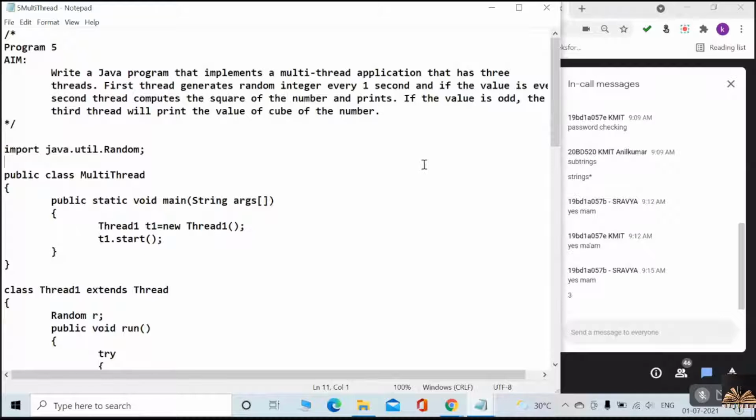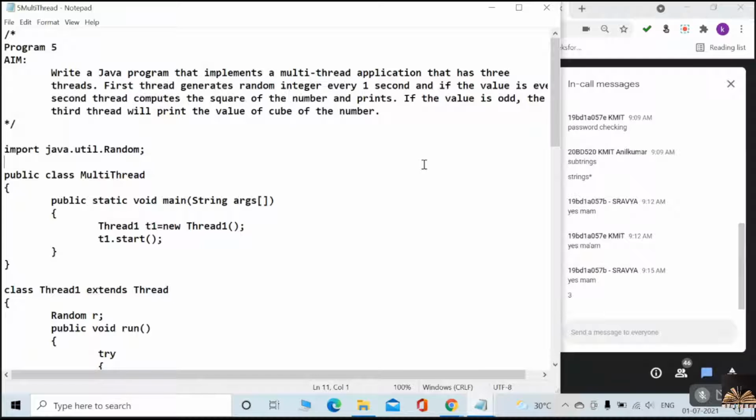Did you understand, everybody? How many threads in total have we created? We need to create 3. What is the responsibility of the first thread? It has to generate a random number. Very good, Savanan. And the second thread? If it is an even number, it has to perform the square. What about the third thread? If it is an odd number, it has to do the cube.